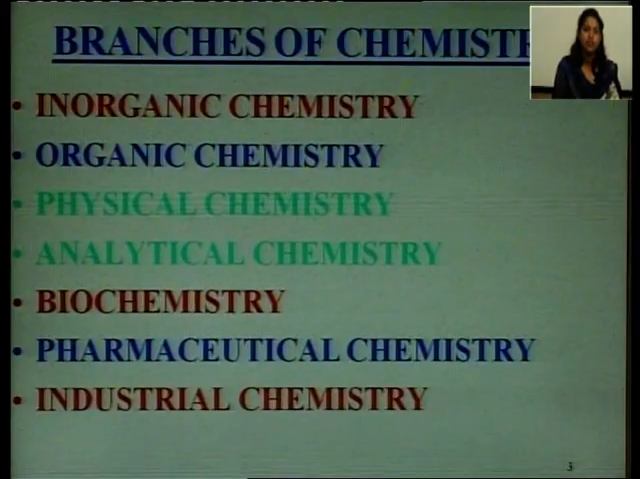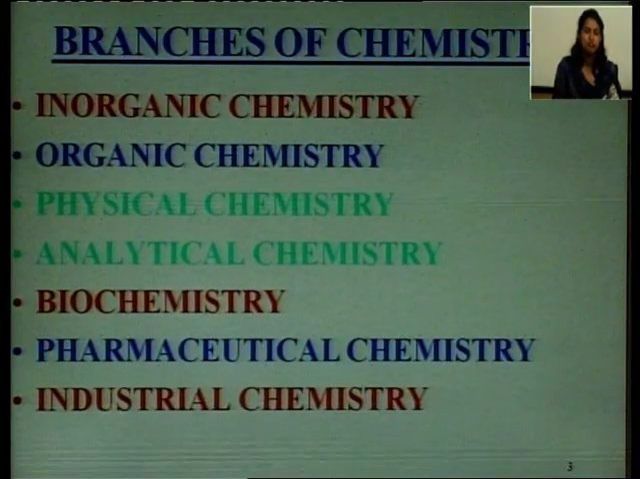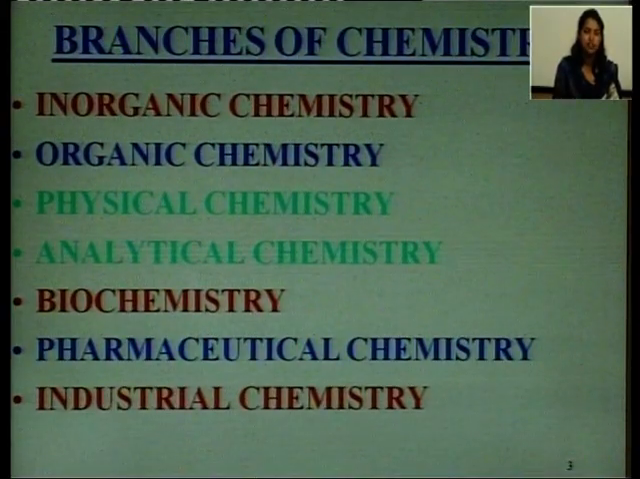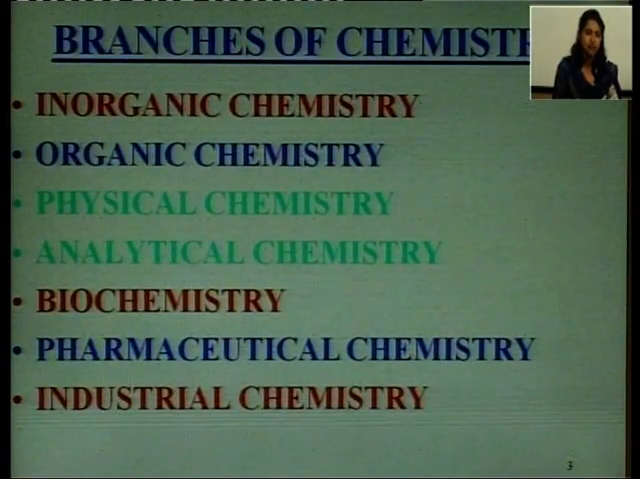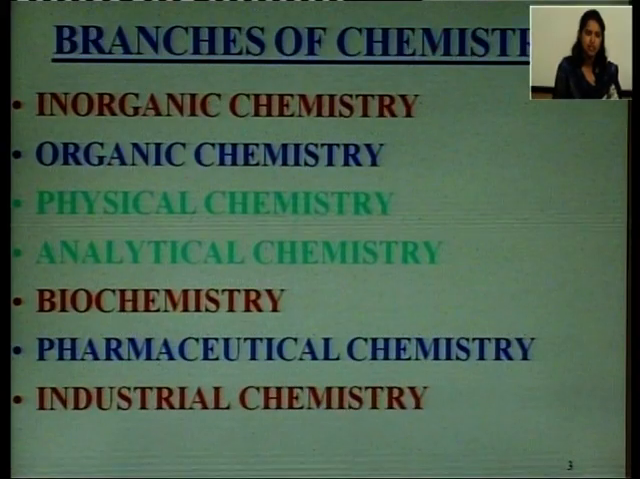So, what is organic chemistry? Organic chemistry is the branch of science which deals with the study of carbon and its compounds. Mainly they are derived from animals and plants. So, the organic compounds are basically the compounds which are derived from animals or plants. So, organic chemistry is the study of carbon and its compounds.